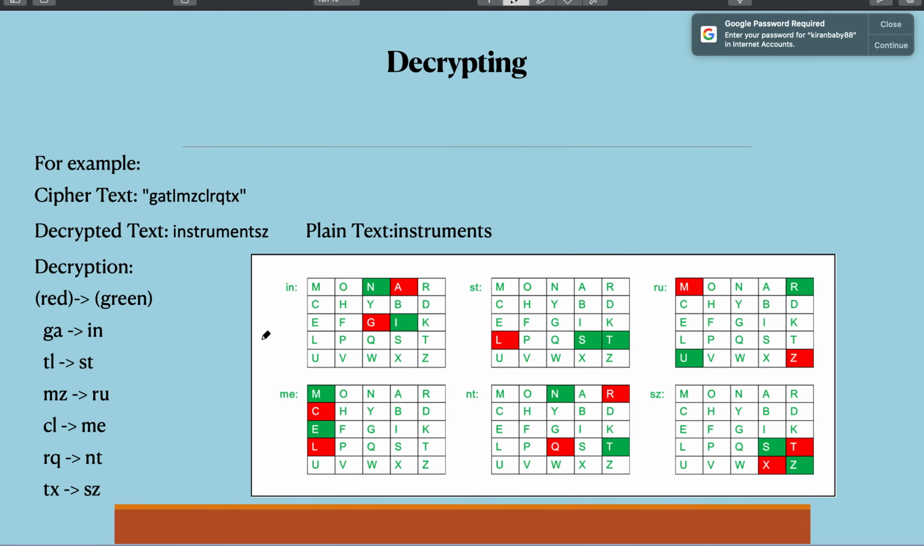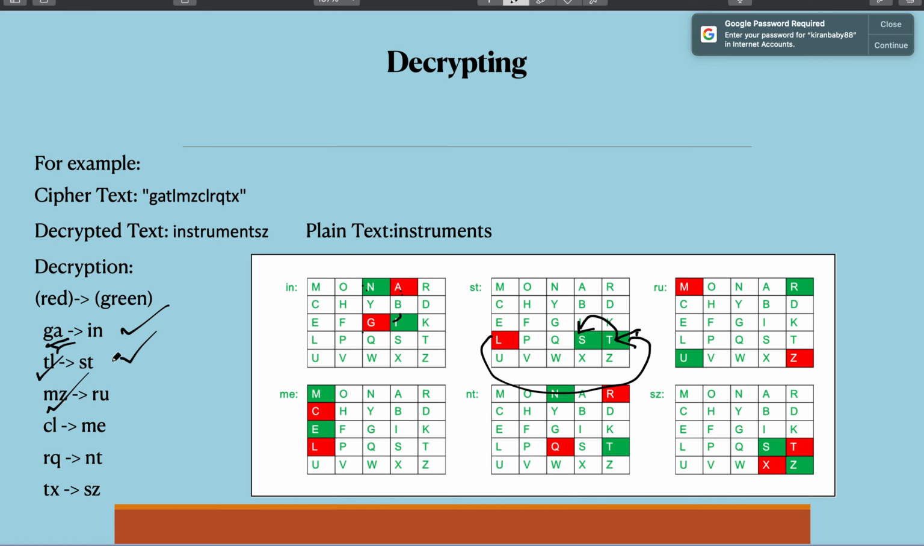Here the same example has been shown for decryption, that is GA. Consider GA, which doesn't lie in the same row or the same column. So you draw a rectangle, and A is replaced by N and G is replaced by I. So you get IN. Then TL, which lies in the same row. T is replaced by the element on its left, and for L it is a left circular shift. So it is S and T.